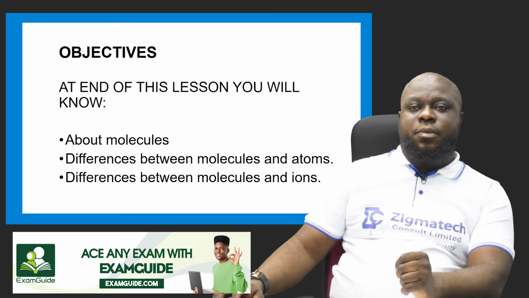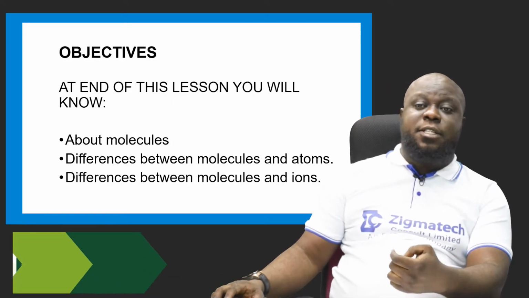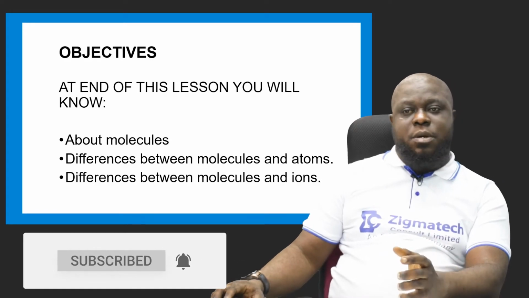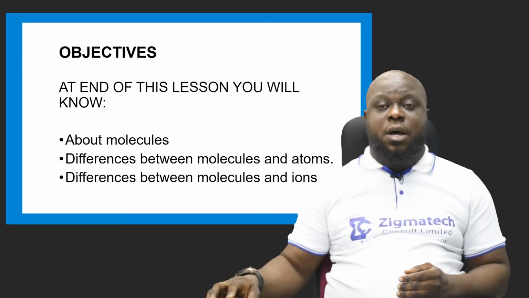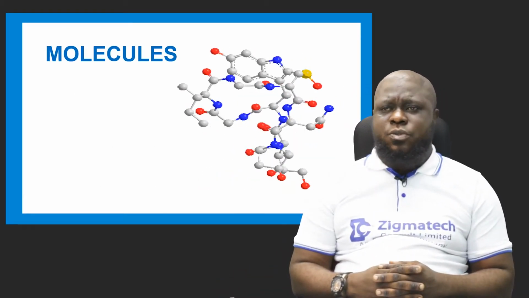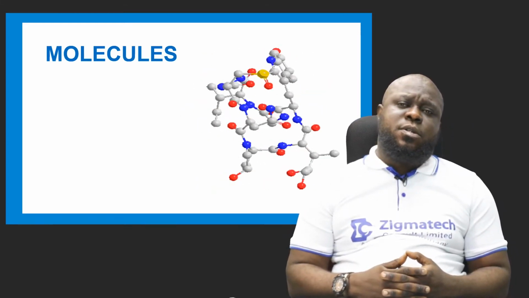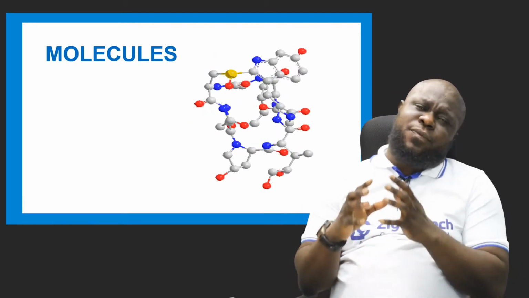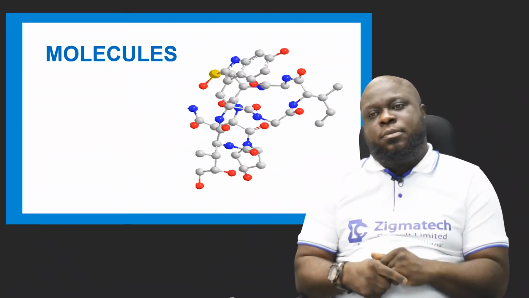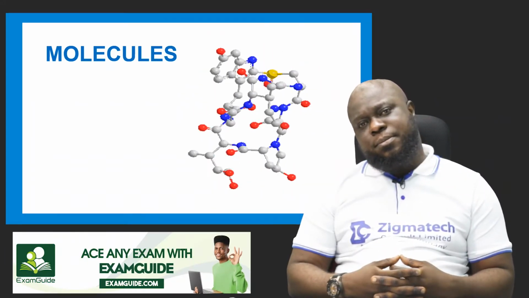At the end of this lesson, you will know about the molecules, the differences between molecules and atoms, and the differences between molecules and ions. Remember, these are the 3 particles of matter. Now, when they say molecules, a molecule was first talked about during the creation. When the world was created, we know that molecules started at that time.